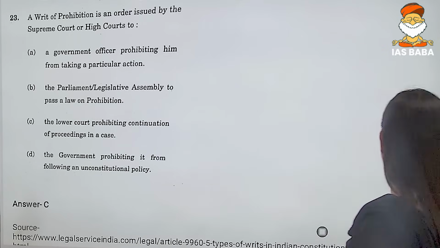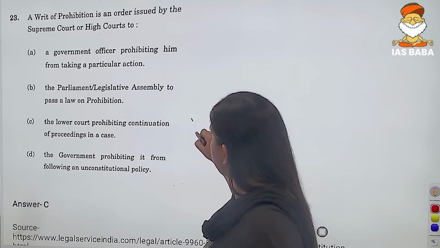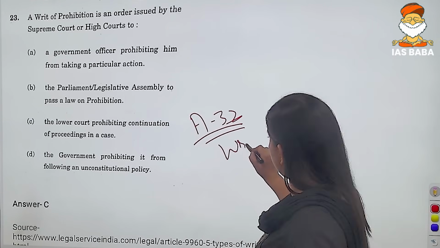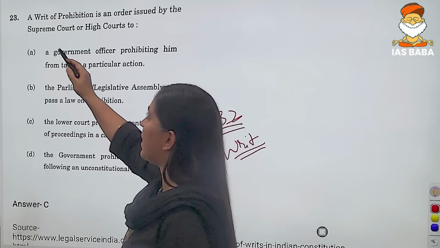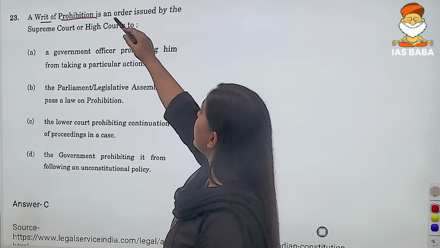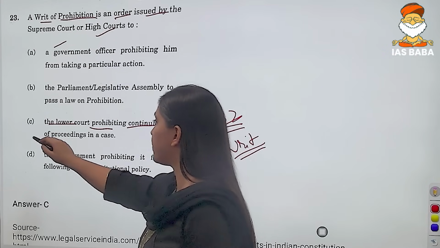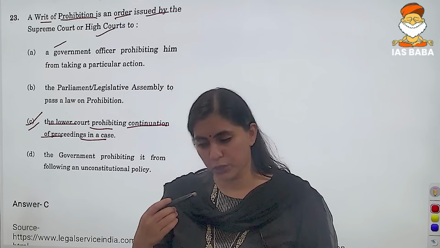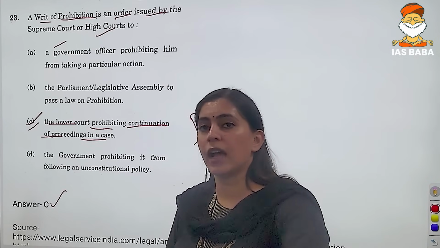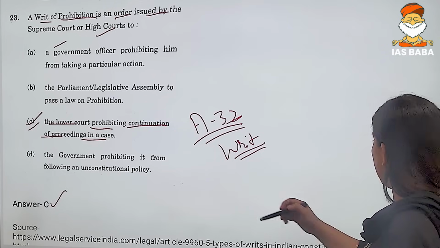Right? Now, we have a question that has been asked directly from Article 32. The favorite topic of UPSC, the writ petition. But this time, a very direct question has been asked about the writ of prohibition. What does it mean? Right? An order issued by the Supreme Court or High Court to a lower court prohibiting continuation of proceedings in a case. This particular question you should not have marked wrong because this was very straightforward. This has been directly asked from your book. So the correct answer to question number 23 is answer C.